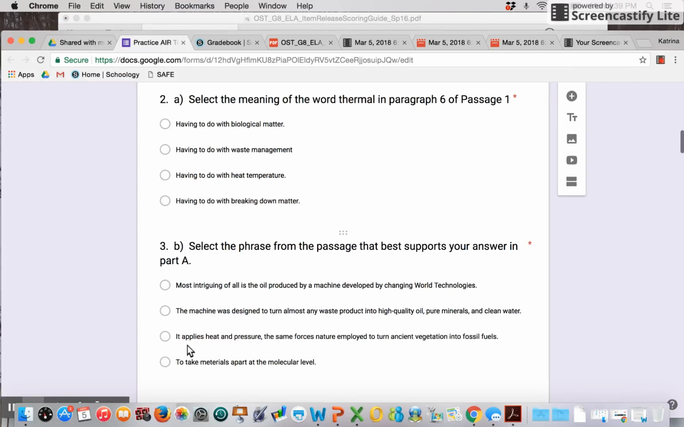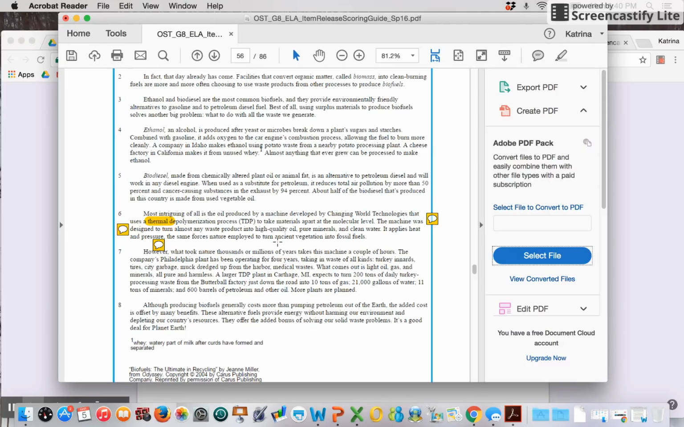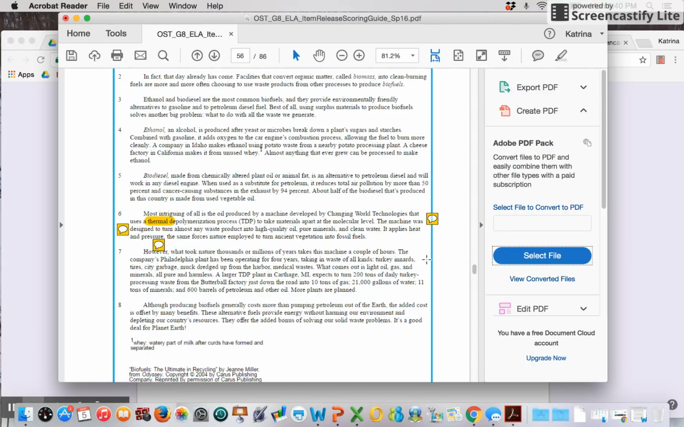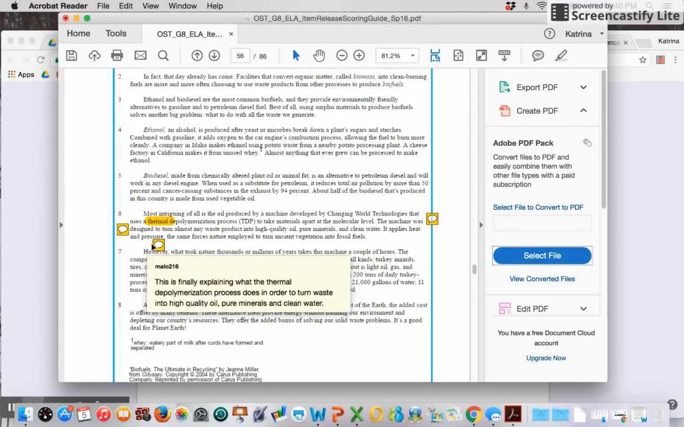The next one, it applies heat and pressure, the same forces nature employed to turn ancient vegetation into fossil fuels. Okay. Now, this is finally explaining what thermal depolymerization process does in order to turn waste into the high-quality oil, pure minerals, and clean water. We now know that thermal has to do with heat and pressure.